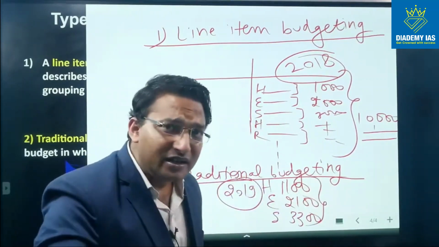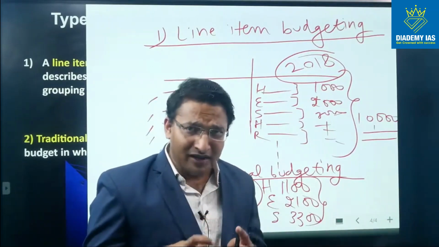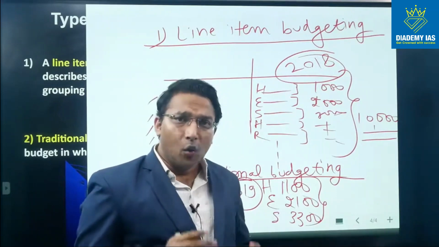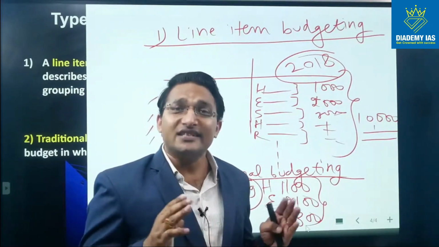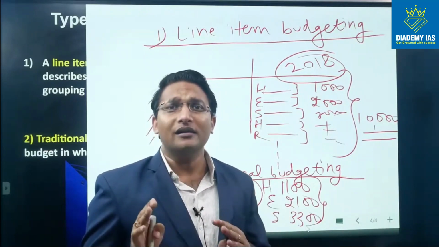So current year budget is completely dependent upon the previous year budget. Current year budget is completely linked to the previous year budget. What is the benefit? The benefit is that it is very easy to calculate. So ease in calculating the amount.